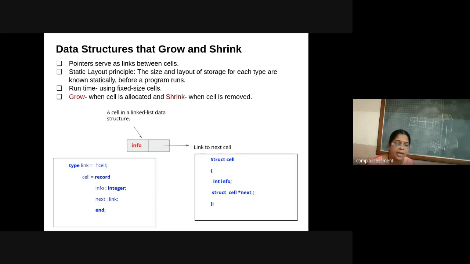So whenever I'm adding an atom into the structure, obviously my data structure will grow because I'm going to allocate a new cell, so it will increase the size, whereas whenever I'm removing any cell from this data structure, it will shrink. So that is the grow and shrink operation on the data structure.